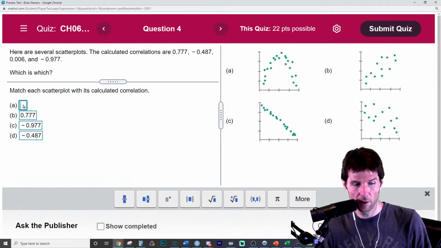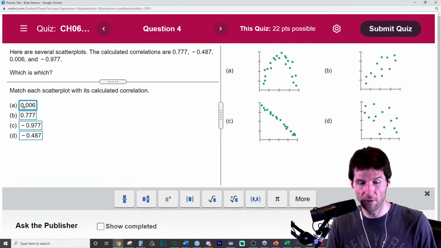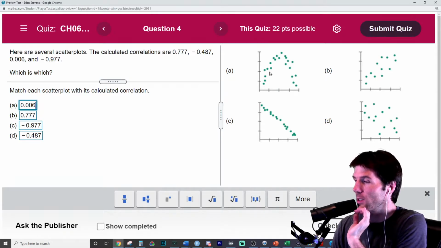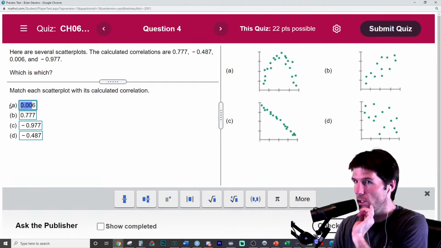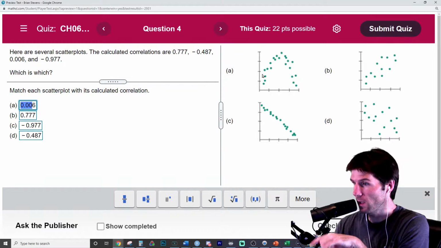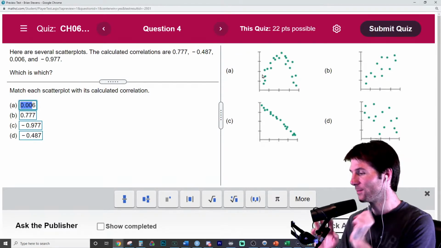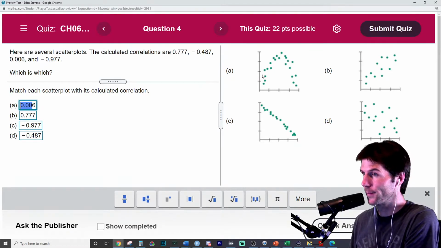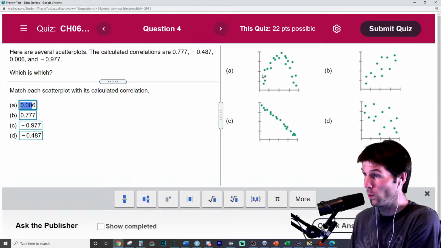Now, this one right here, does A have any sort of relationship? True or false? This is a good test question. Its correlation is basically 0. Does A have a relationship, yes or no? Its correlation is super close to 0. Don't worry if you get it wrong. Does A have a relationship?